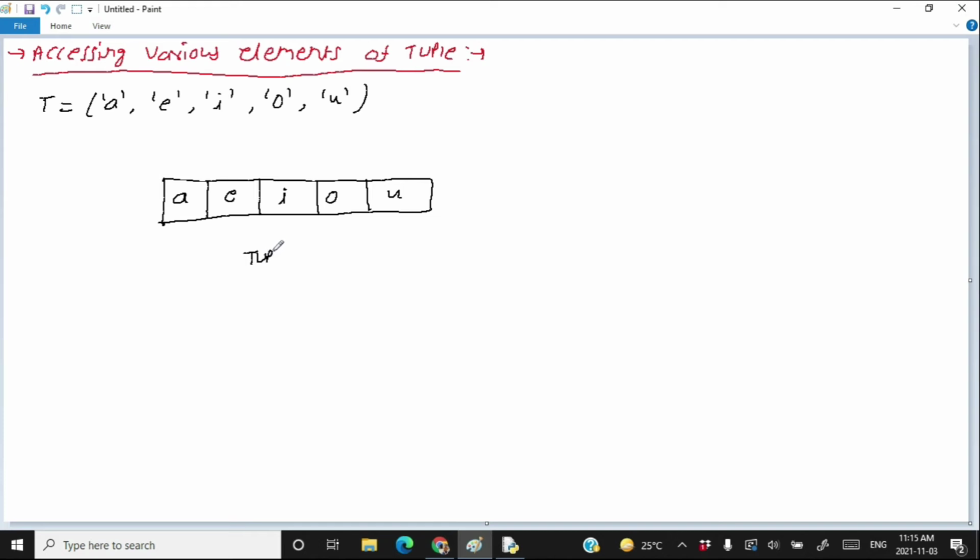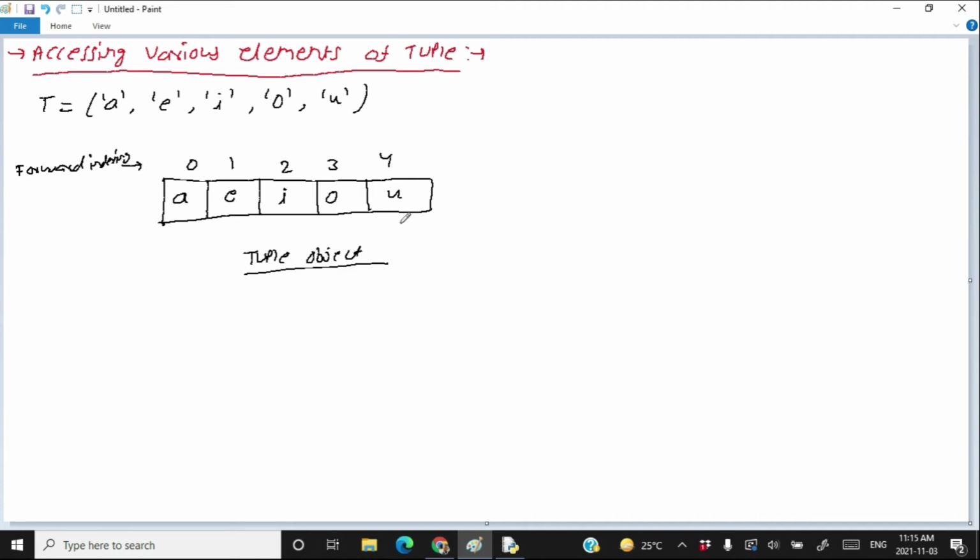This is the tuple object in the memory. Now you can access various elements of the tuple by using two types of indexing. The one indexing is from left to right, starting with 0. 0, 1, 2, 3, 4. This is called forward indexing.